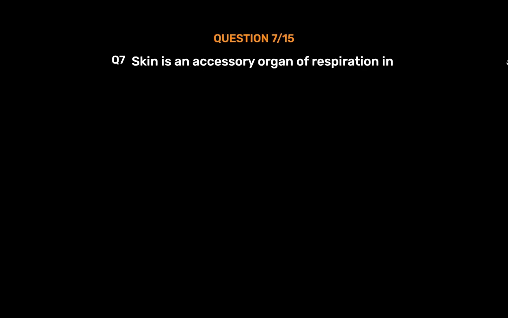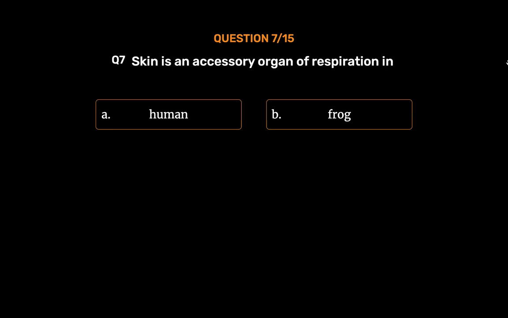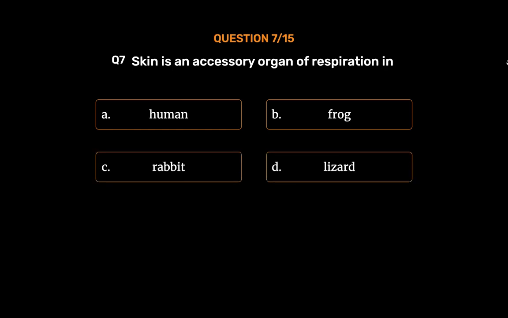Question number 7. Skin is an accessory organ of respiration in option A, human. Option B, frog. Option C, rabbit. Option D, lizard. The correct answer is option B, frog.